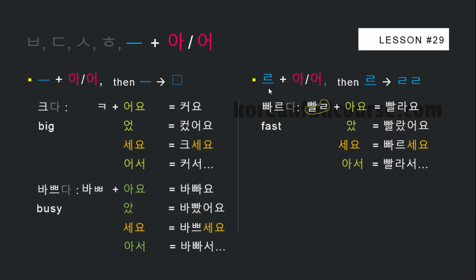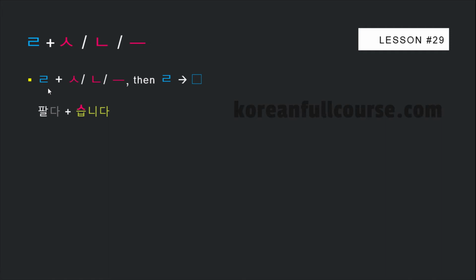There is one exception to the rule. When a verb or an adjective stem ends with 르, and then is followed by either a or o, this 르 changes to double 리을. 빠르다, 발라요, 발랐어요, 발라서.